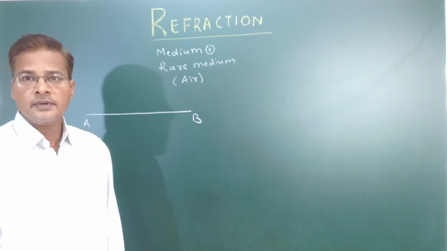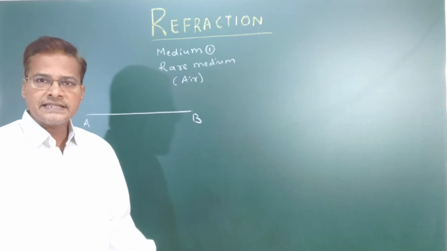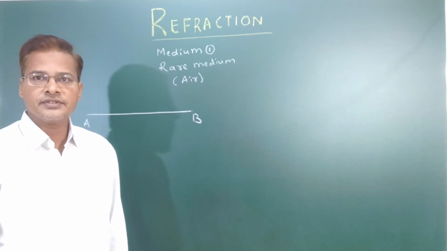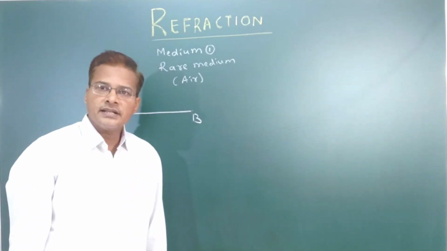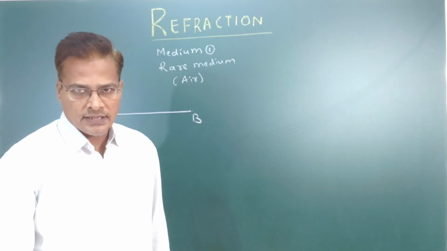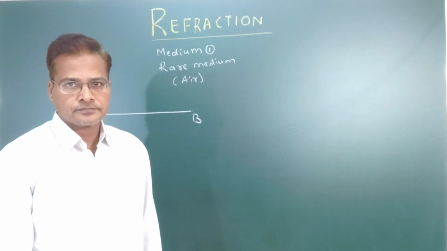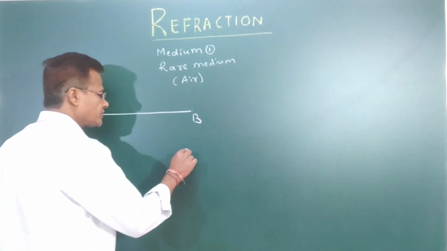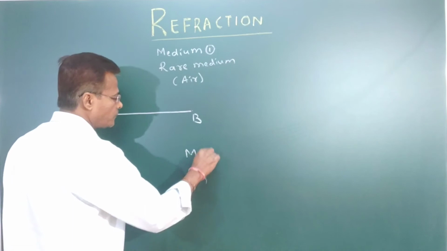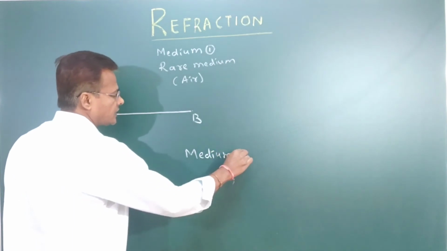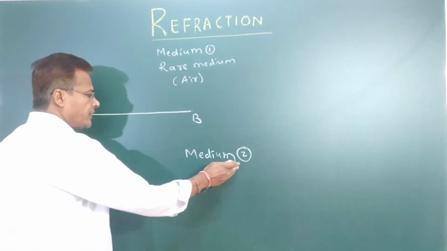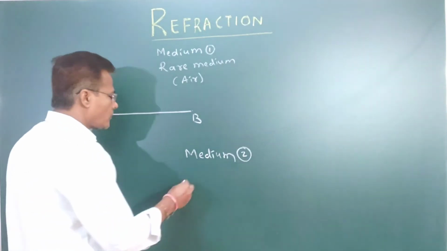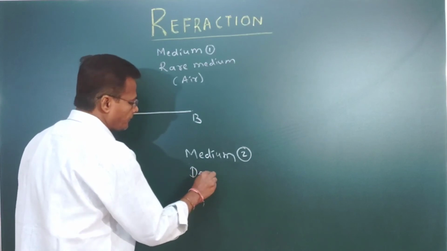Why is it called rarer? Because the optical density of that medium is lesser compared to the denser medium. The second medium we are going to call medium 2. This is medium 2. It may be any medium. That medium we are going to call the denser medium.